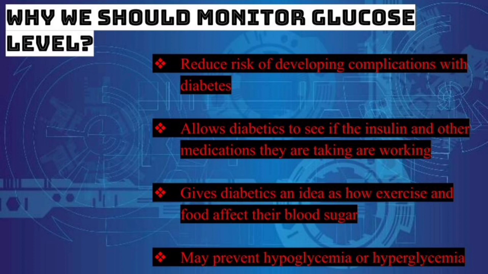These decisions can help delay or prevent diabetes complications such as heart attack, stroke, kidney disease, blindness, and amputations. Your doctor will tell you when and how often to check your blood sugar level. It may prevent hypoglycemia or hyperglycemia in future.